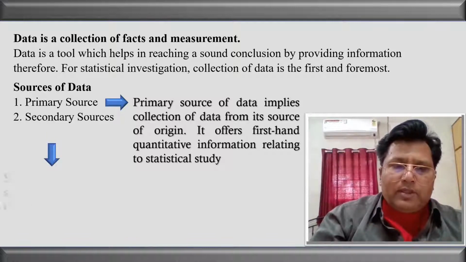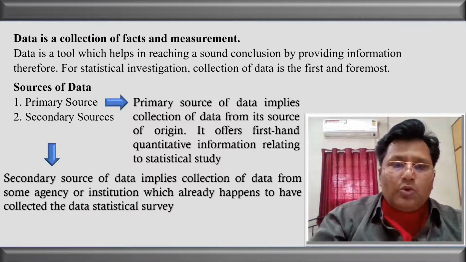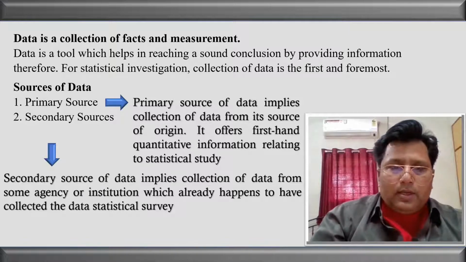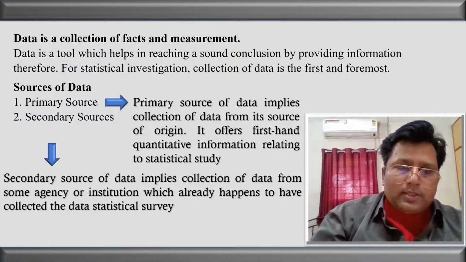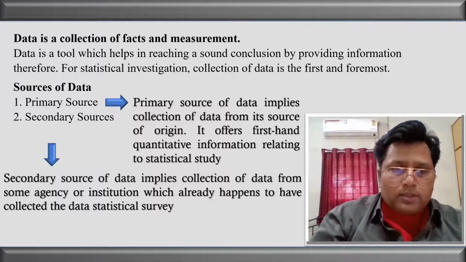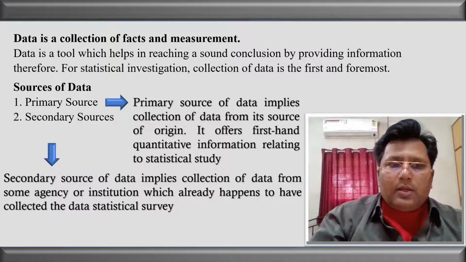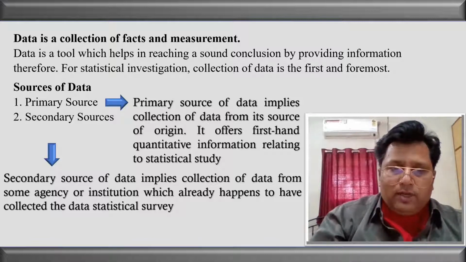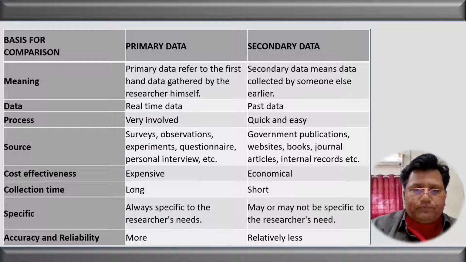Opposite to that, we are having the secondary source. What is secondary source? Secondary source of data implies collection of data from some agency or institutions. This is the second hand information. The data which is being collected by others and used by us is called the secondary data. In the case of the secondary data, we have to adjust ourselves, because the purpose of the secondary data is not that of our purpose. We are simply adjusting it.